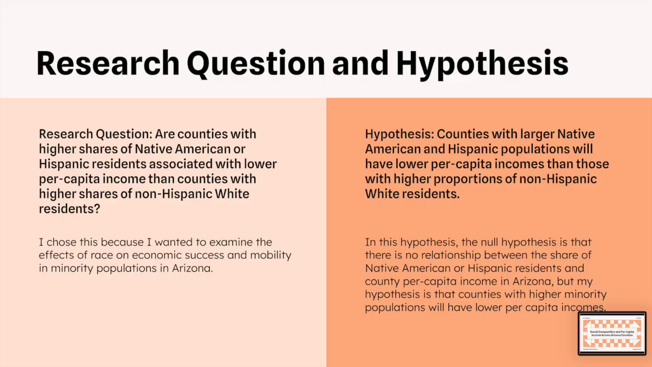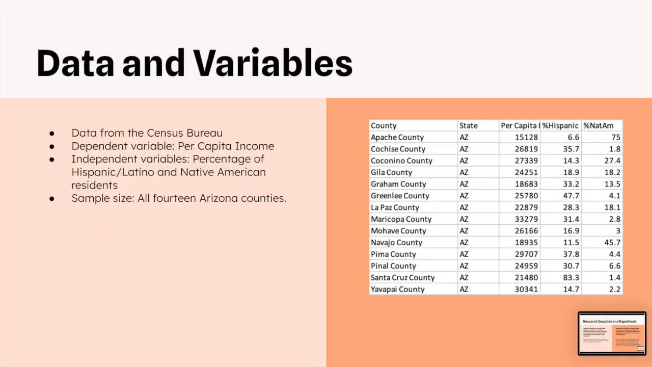And the null hypothesis here is there is no relationship between the share of Native American or Hispanic residents and county per capita income in Arizona. Here, I've listed my data taken from the U.S. Census Bureau. The dependent variable is the per capita income, with the independent variables being either percentage of Native Americans or Hispanics in a county, and I sampled all 14 counties in Arizona.